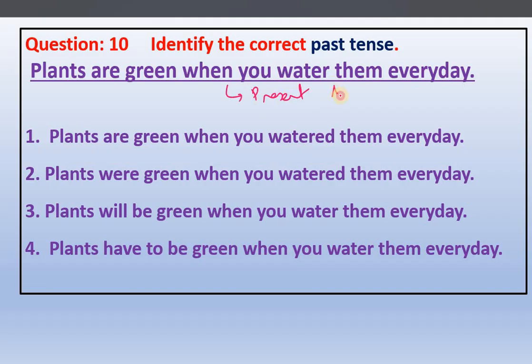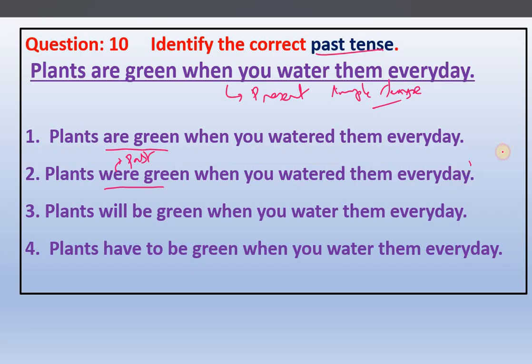Present simple tense. I am going very briefly here instead of taking the lengthy grammar. Now what do we have to write? The past tense. Plants are green when you water. So this is present tense only, but we need the answer in the past tense. Into what is given? Plants were green. Were means we are talking about the past. So plants were is used in the past. Plants were green when you watered them every day.